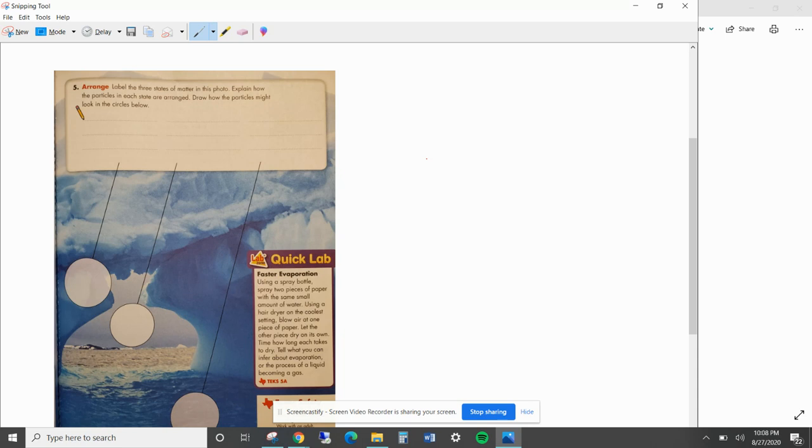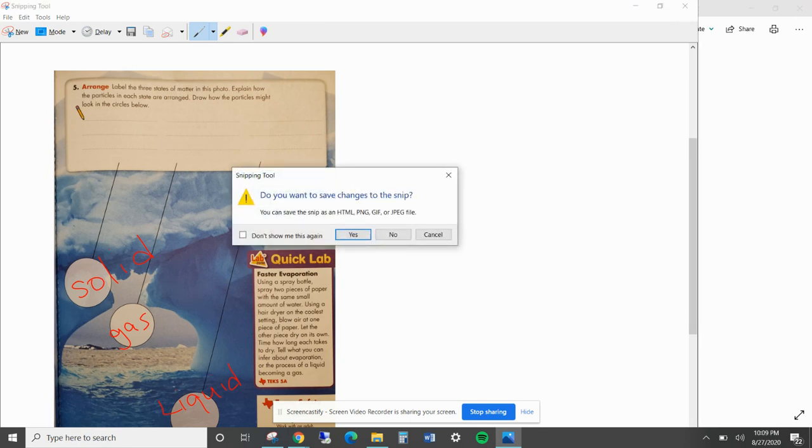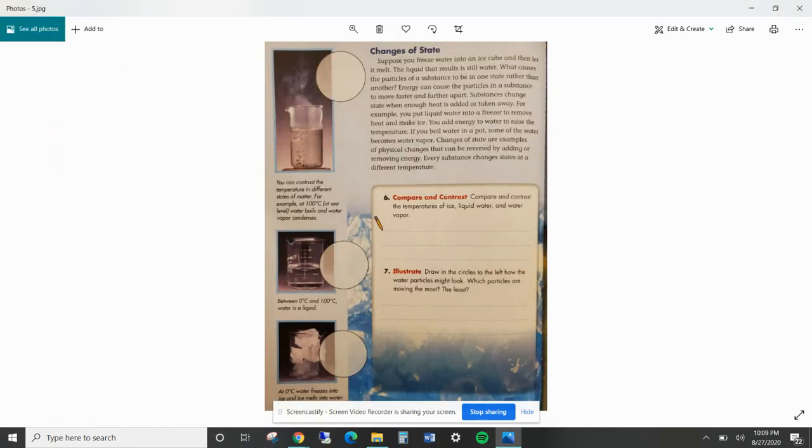Okay, so we can see here if we're labeling the states of matter. This is very simple. Here we can see that this is the liquid. The water is the liquid. This would be the gas. I'm sorry, this would be the gas. I was going to say gases, but it's gas. And then over here we have the ice, which is the solid. All right. Okay, so let's move on.